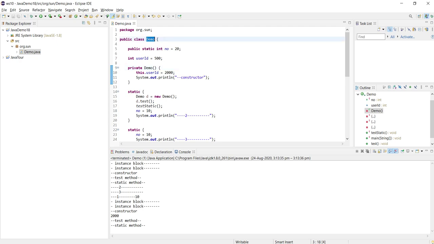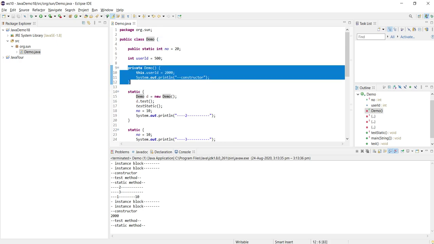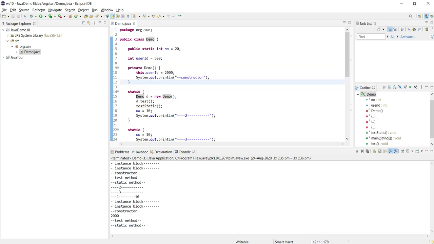No. Even if I have given this class to someone else, it is a private constructor, so the visibility is none outside of this class because it is marked as private. The constructor is not visible outside, so nobody can create an object for this class outside.